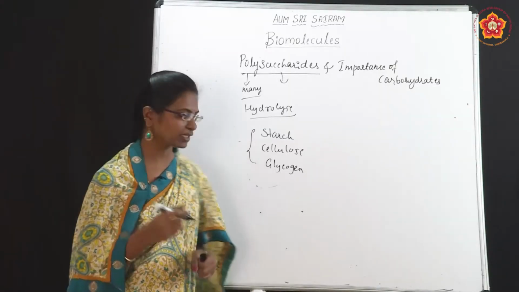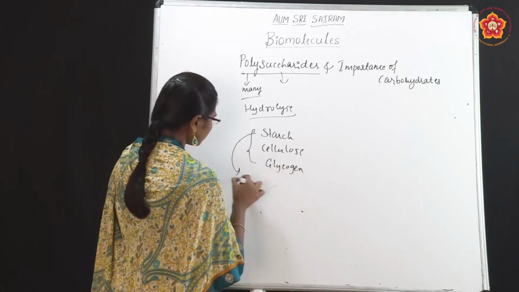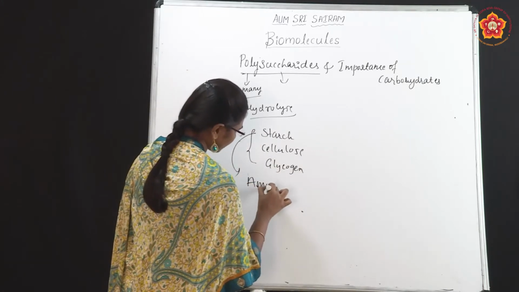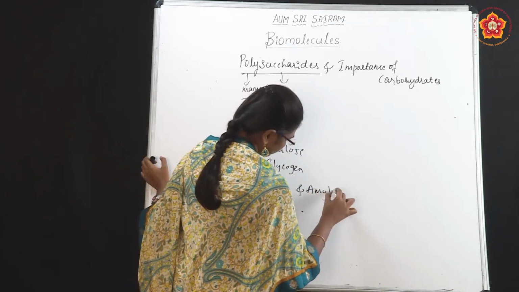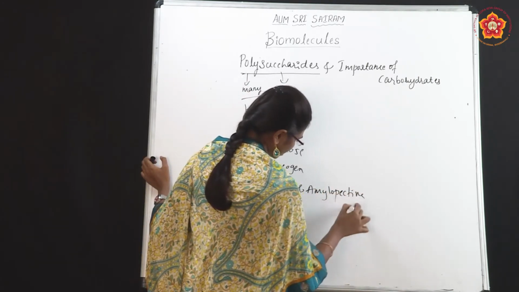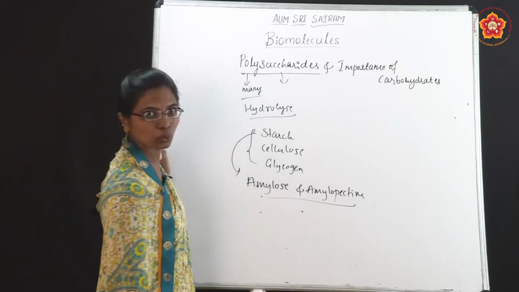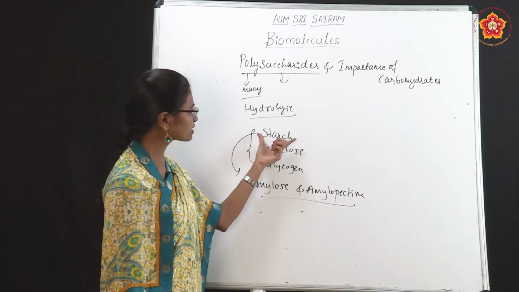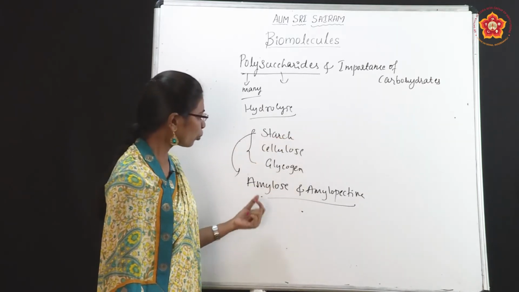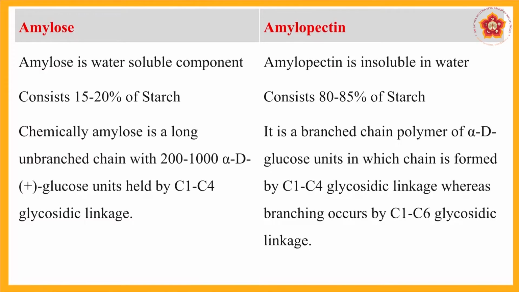There are two forms, right? In starch there are two parts, amylose and amylopectin. It is present in cereals, roots and tubers and in some vegetables. Those are the sources of starch. Now, what is amylose and what is amylopectin?